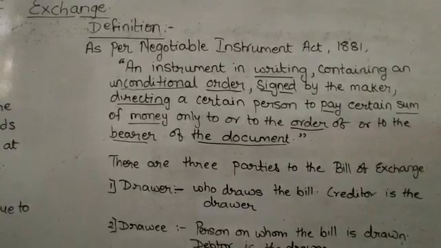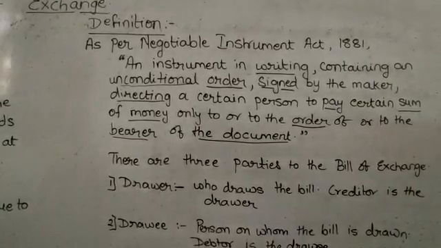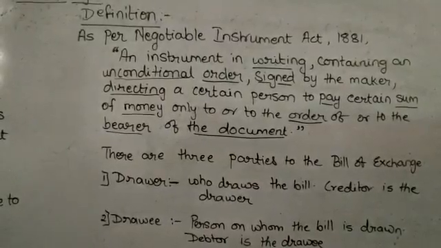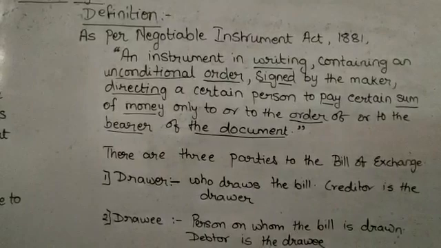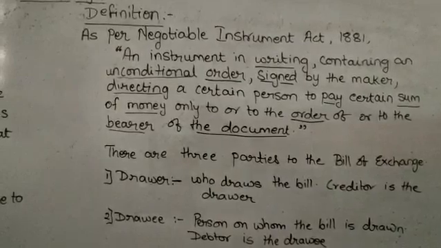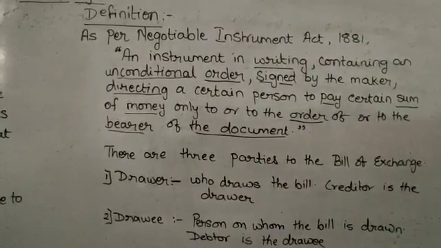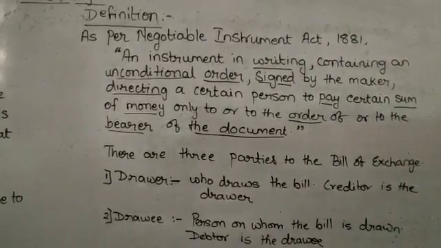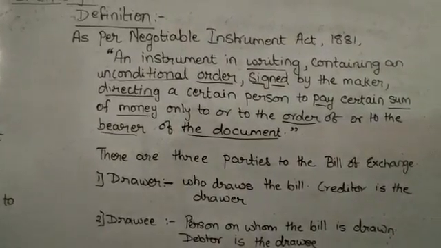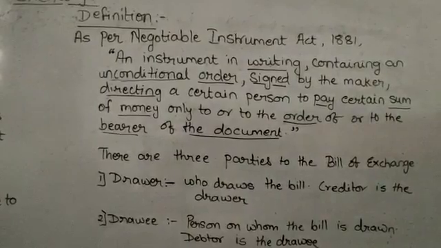The bill will always include the information regarding the amount which is to be paid by the debtor to the creditor, or to the order of, or to the bearer of the instrument. The debtor has to make the payment to whom is mentioned in the bill. So it is either the payee, or the bearer of those who is holding the bill, or the creditor himself. When all these features are included in a promissory note, it is called a bill of exchange.